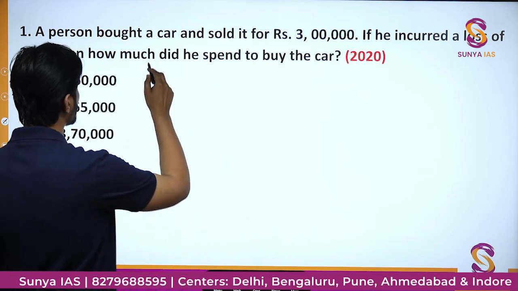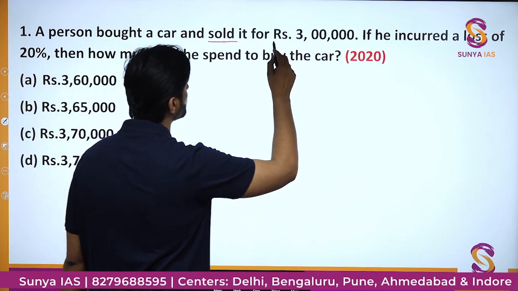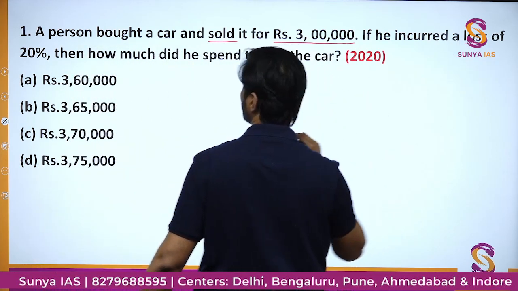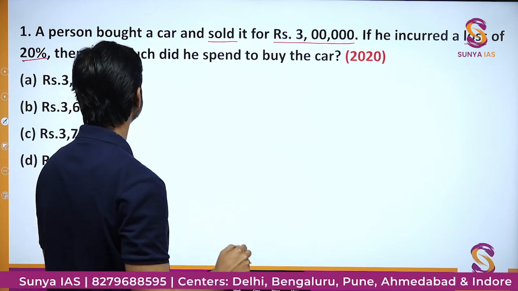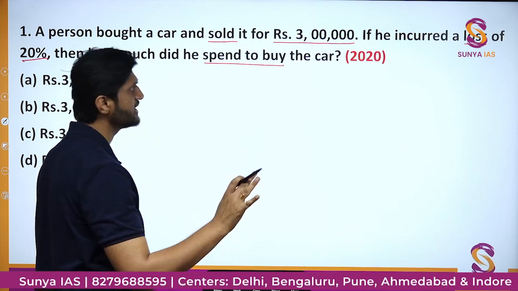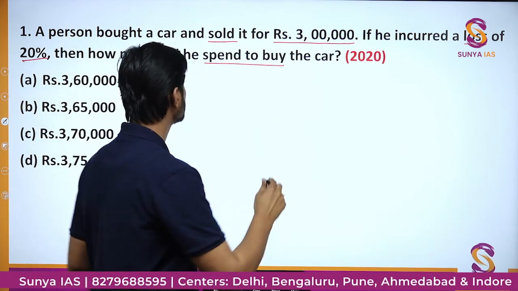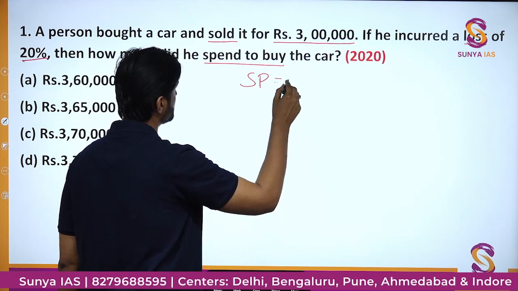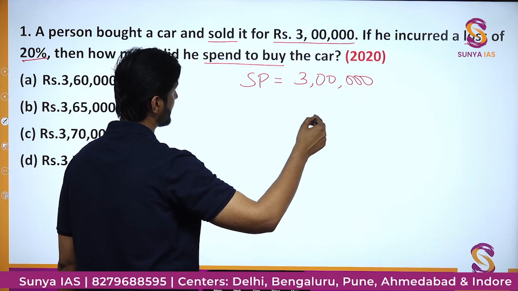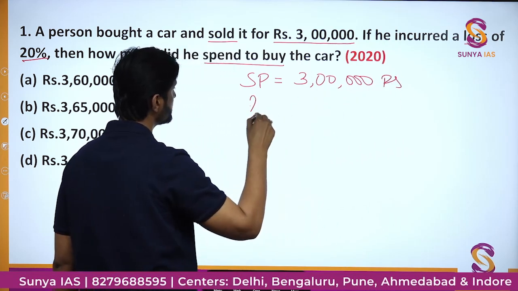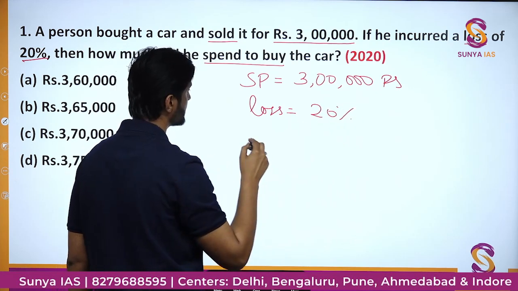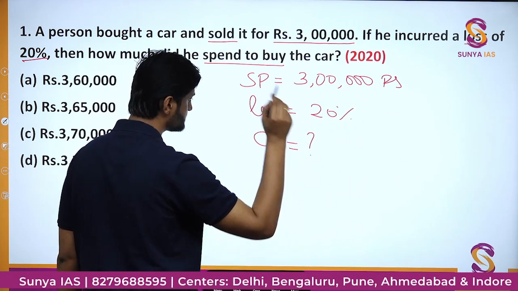A person bought a car and sold it for this much amount, this is 3 lakh rupees, and he incurred a loss of 20%. Then how much did he spend to buy the car? So basically this question is very simple. He is giving you first of all the selling price, which is nothing but 3 lakh rupees. So be careful with the number of zeros, there are total 5 zeros. Then loss percentage is given, which is nothing but 20%. And finally you have to find the cost price, CP.